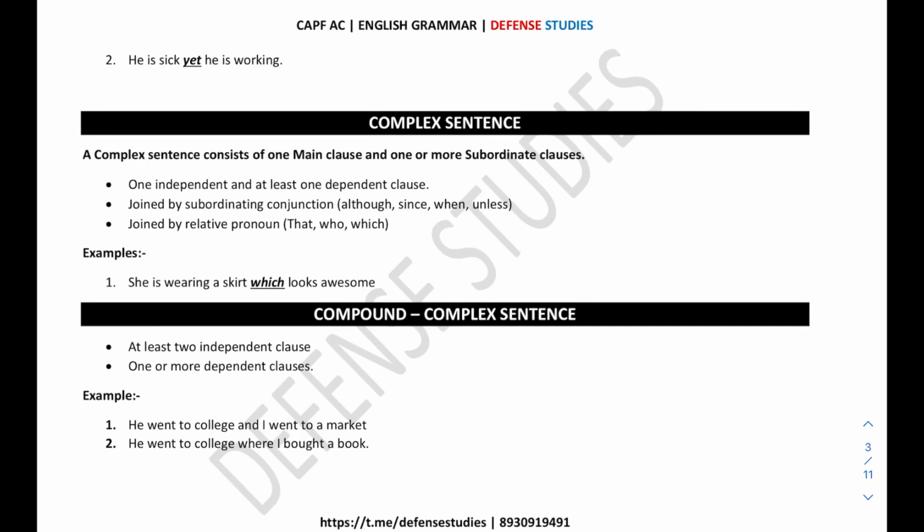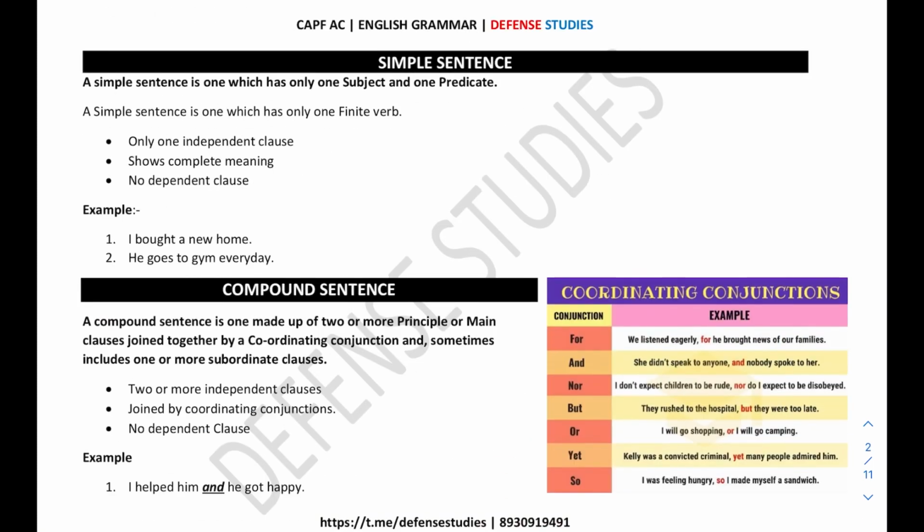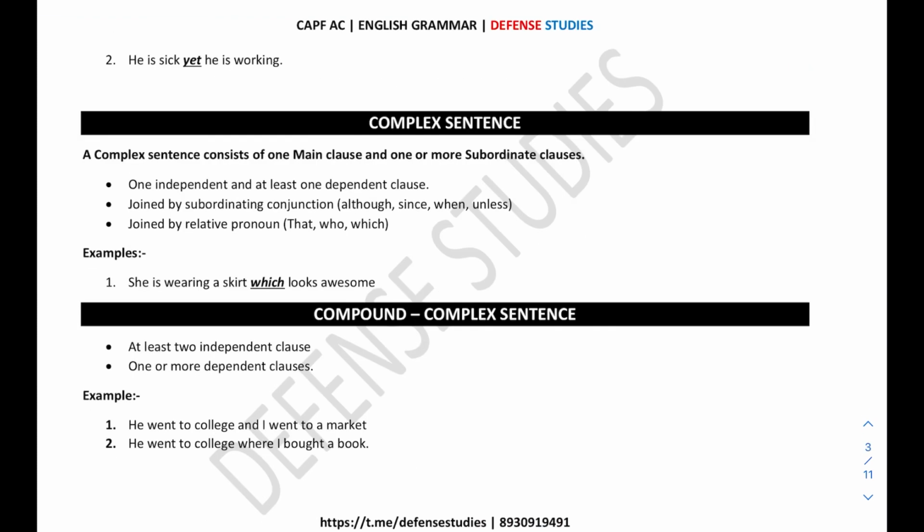compound sentence. Now the next example for the compound sentence is, he is sick yet he is working. Again, he is working and he is sick. He is sick is an independent clause. Again, he is working, again you can call it an independent clause. So the sentence says that in a compound sentence there can be two main clauses, right, and one dependent clause. Here the conjunction yet is used, so it is a compound sentence.